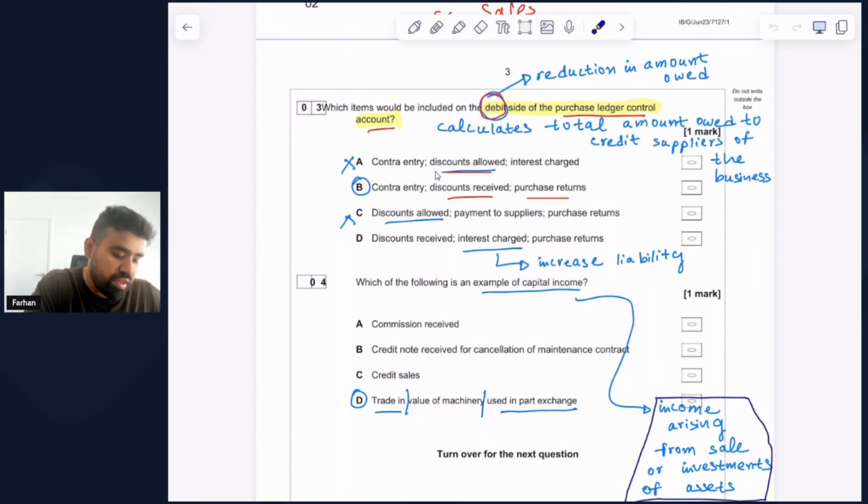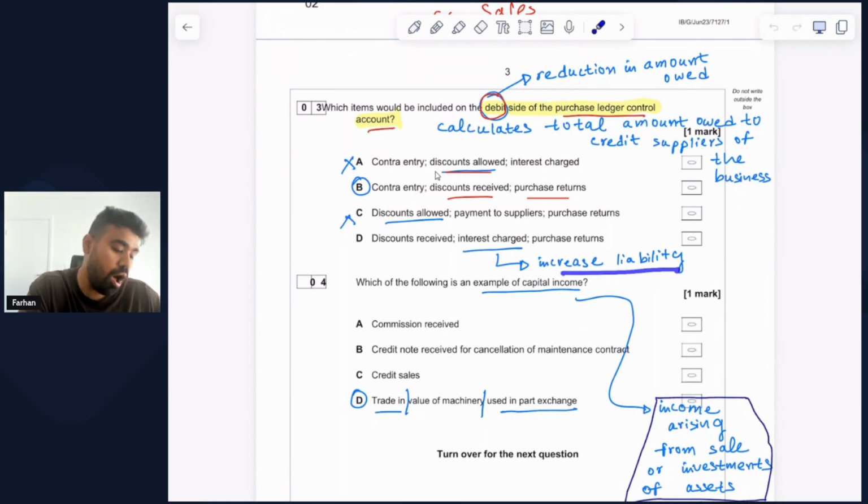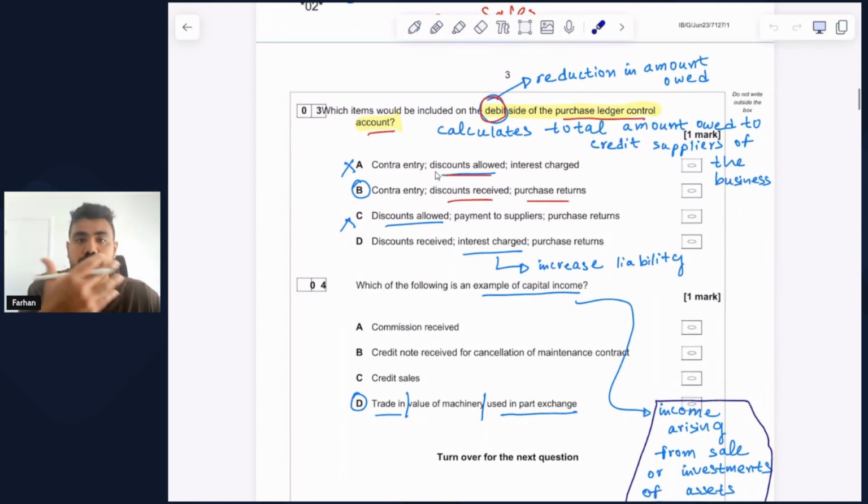So in option number D, we have discount received and purchase returns, which would have checked our boxes. But what about interest charged? So interest charge should actually increase the liability. And when do our credit suppliers charge us interest? When we fail to make a payment on time, which would mean that the total obligation that we have to our credit suppliers will eventually go up. And therefore, that results in an increase in our liability. And any increase in liability must be recorded in the credit side of the purchase ledger control account. Therefore, this does not reflect a reduction, and therefore option D cannot be valid in this case, and thus the correct option to select for question number 3 would be option number B.